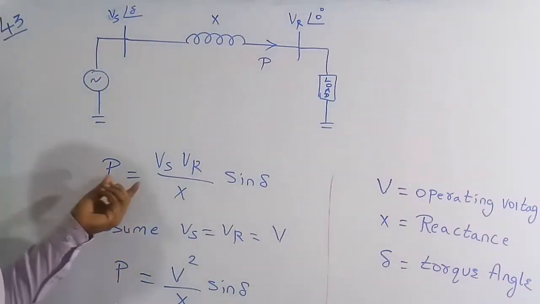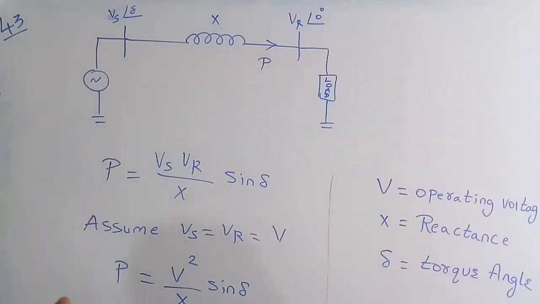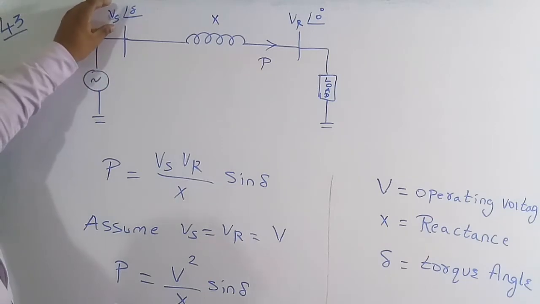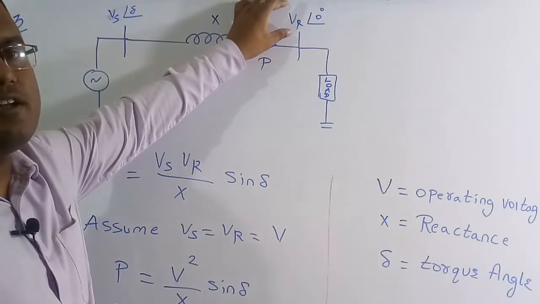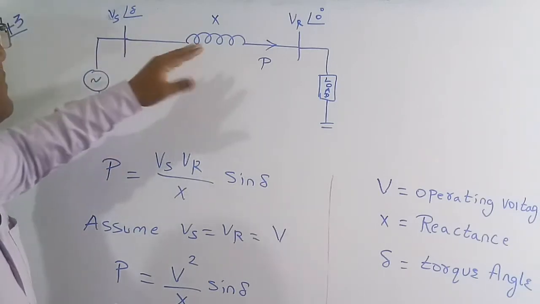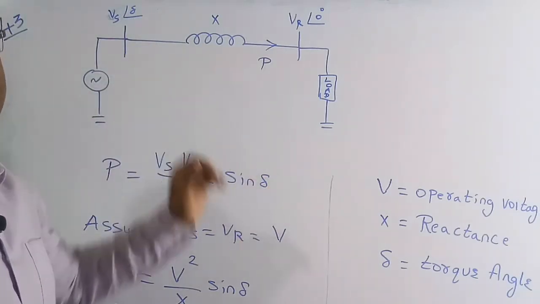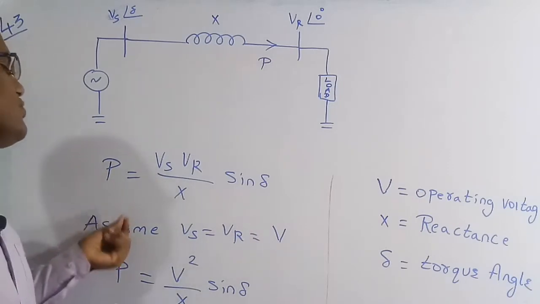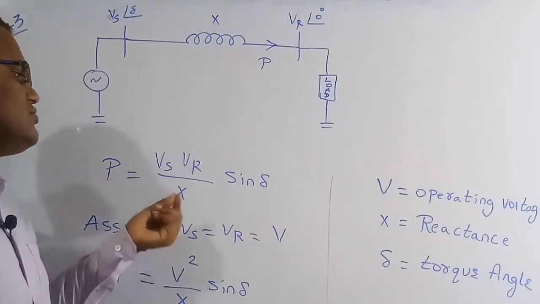So P is equal to the magnitude of the sending end voltage and the magnitude of the receiving end voltage, the product divided by the line reactance, into sine of delta. So P is equal to Vs into Vr by X into sine delta.